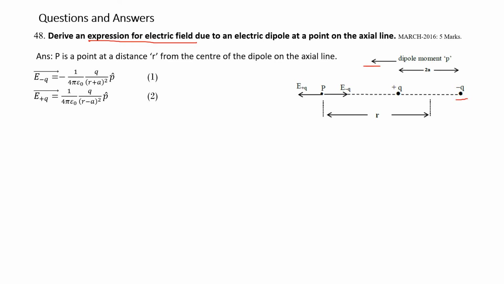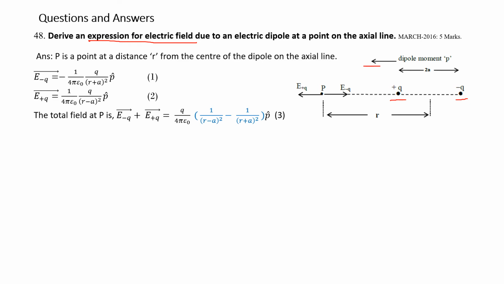Similarly, the electric field due to the positive charge is given by E due to plus q equals 1 over 4 pi epsilon naught into q divided by (r minus a) whole square. You see here, plus q is nearer to P, so the distance from the center of the dipole is r, and the center to plus q is a. Therefore, the distance of plus q from P will be r minus a. Hence we are taking r minus a in this equation. Let it be equation 2.